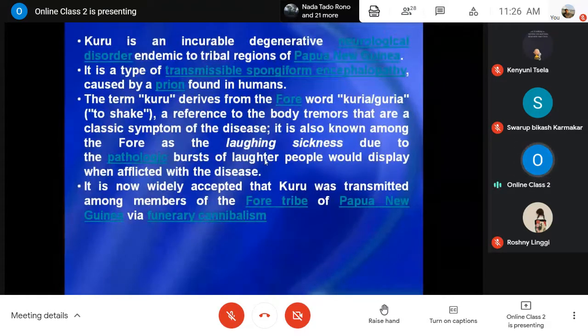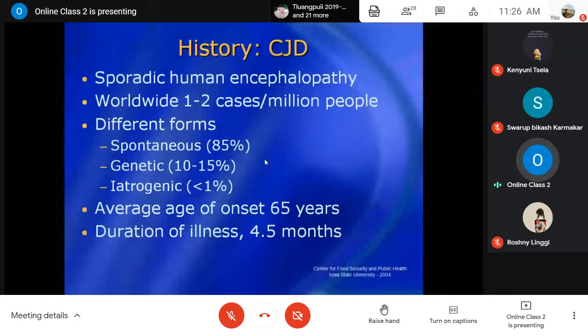Okay, it is widely accepted that this disease was transmitted among the members of the Fore tribe who live in Papua New Guinea, during funerals, as part of their ritualistic custom of cannibalism, consuming the carcass of the dead bodies of these humans. So that is the main source.